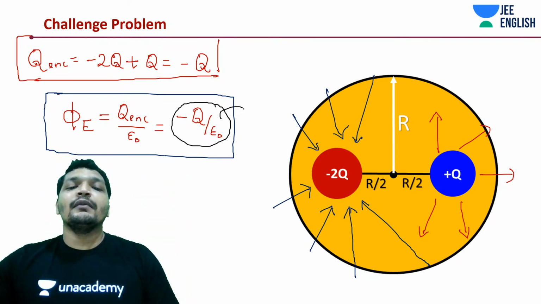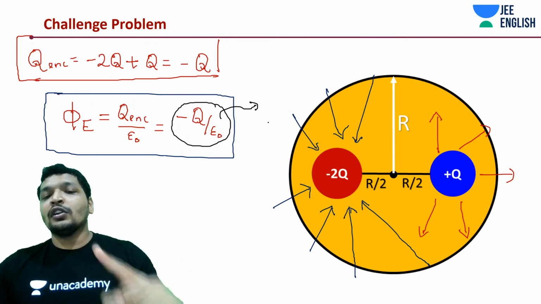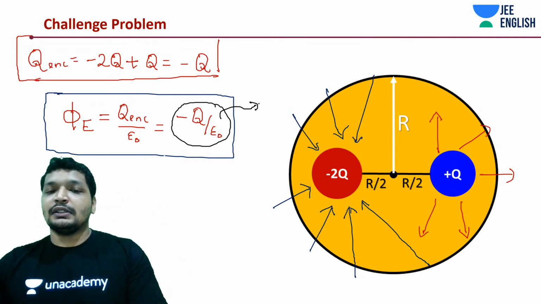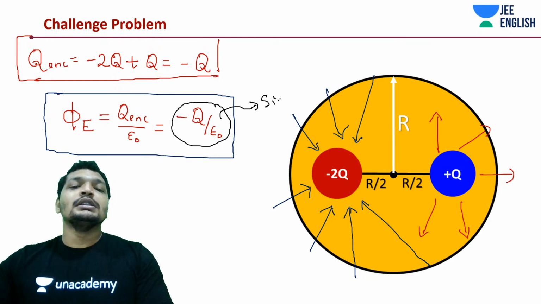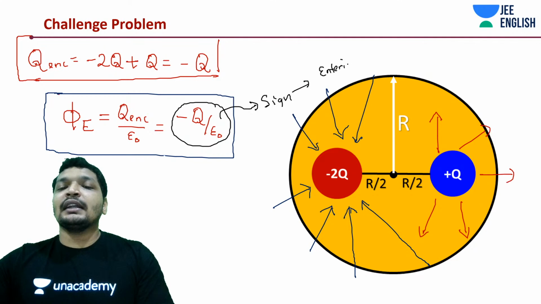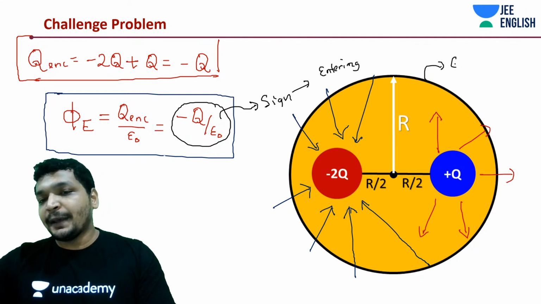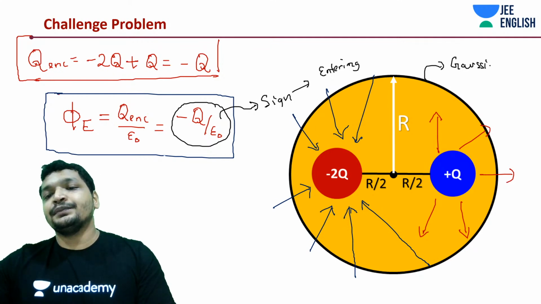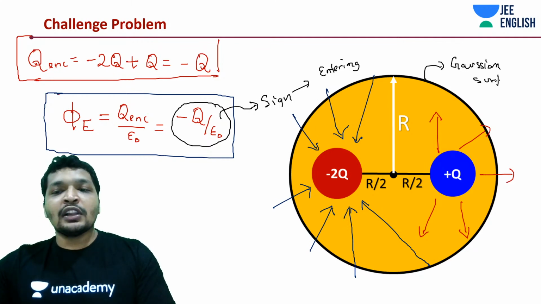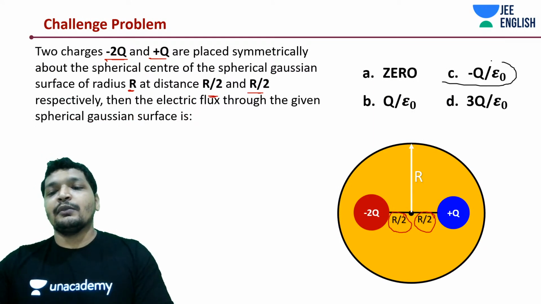Be very careful: with plus q by epsilon naught, we are not talking about magnitude only, we are also talking about sign and electrical field, entering this spherical Gaussian surface. So we did all the model problems around flux that you want. I believe this should not go wrong anymore.